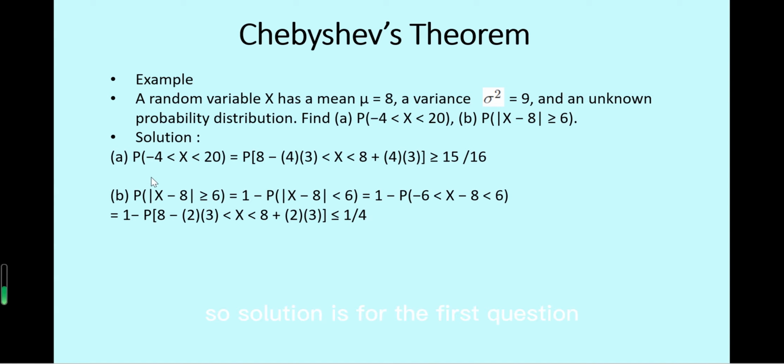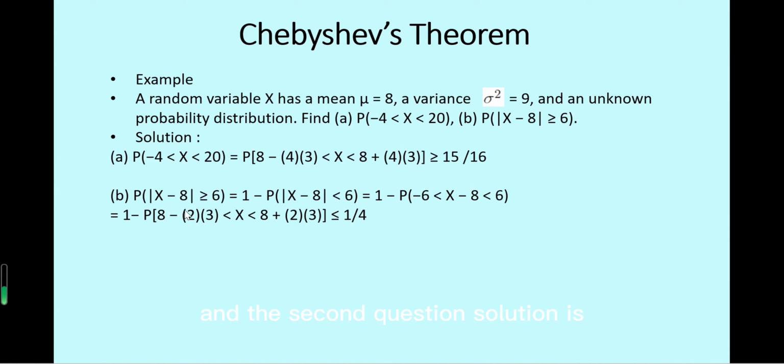The solution for the first question is: the probability of x between minus 4 and 20 is the same as the probability of x between 8 minus 12 and 8 plus 12, right? This is actually 4 times sigma, right? So this probability will be larger than or equal to 1 minus 1 over 4 squared. So it's larger than or equal to 15/16.